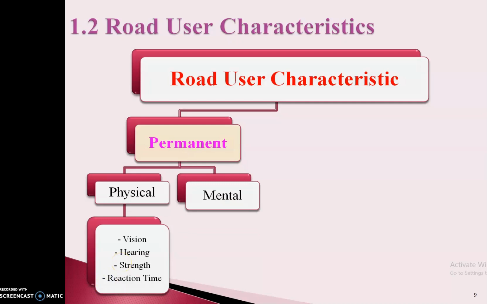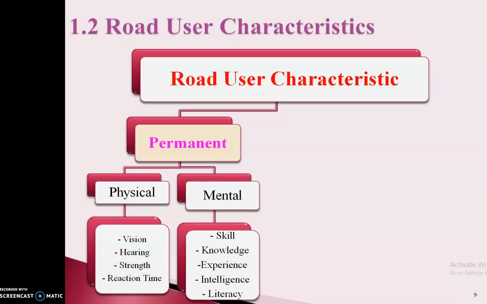Secondary was mental. So you are aware of this phenomenon, that the mental state of a person varies according to their mood swings, right? In mental criteria, we will see skill and knowledge.